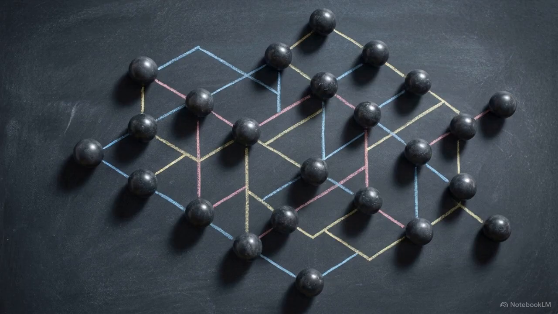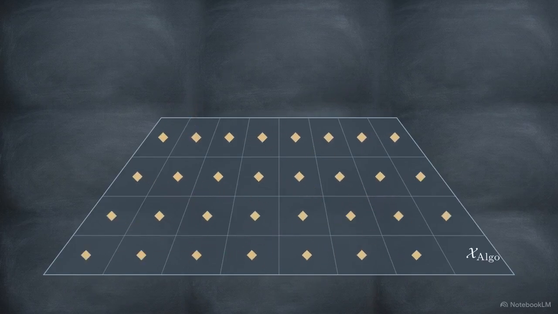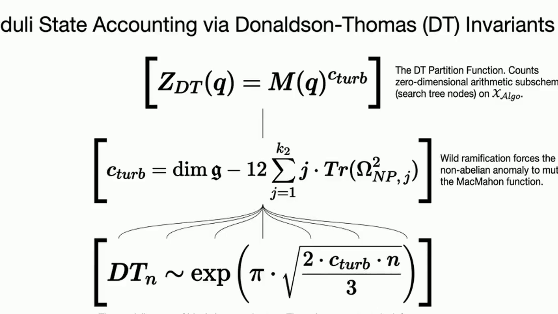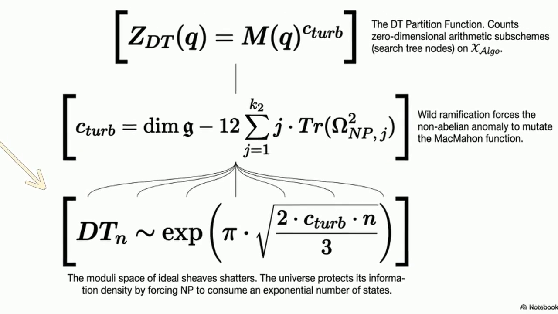To understand why this explosion happens, we have to count the discrete states within the search tree. We do this by mapping the search tree nodes to arithmetic subschemes. The Donaldson-Thomas partition function acts as an accounting ledger, driven by the turbulent central charge in the middle. This tracks the mathematical overhead of a branching search tree. The bottom equation shows this charge shatters the moduli space, generating an exponential proliferation of discrete states.